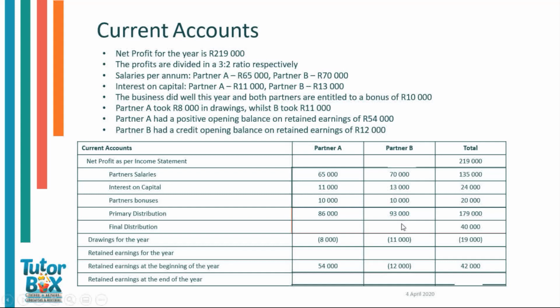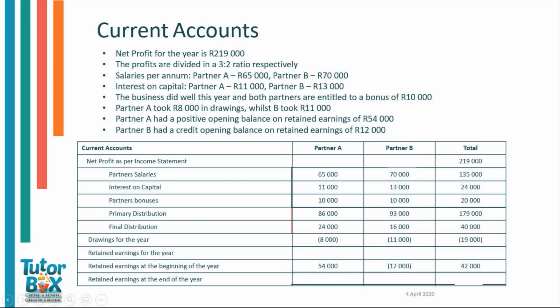So the way that we will work this out is we'll say 40,000 divided by 5, which will equal 8,000, multiplied by 3 because partner A gets 3 parts of the profit. So that'll be 8,000 multiplied by 3, and that'll equal 24,000. For partner B, we will do the same. So we'll say 40,000 divided by 5, which is equal to 8,000, multiplied by 2, which is equal to 16,000.